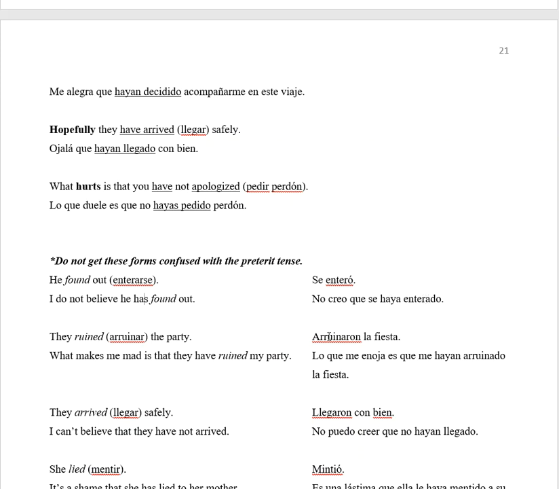They ruined the party. Arruinaron la fiesta. What makes me mad is that they have ruined my party. You have a subjunctive trigger here, and then you have the present perfect subjunctive being used. So we're going to have to use a subjunctive here. Lo que me enoja es que me hayan arruinado la fiesta.